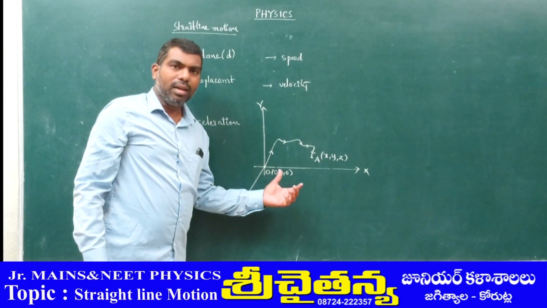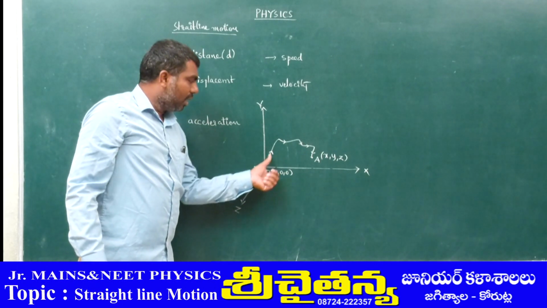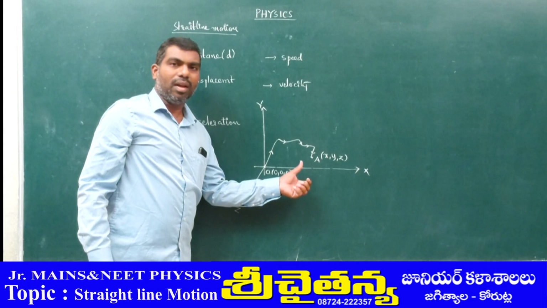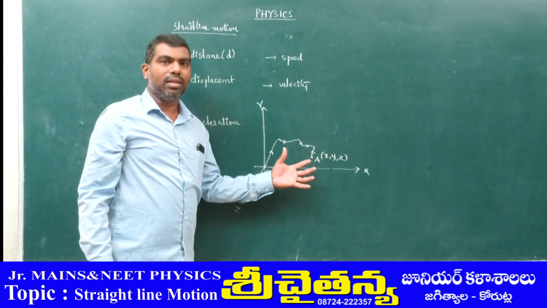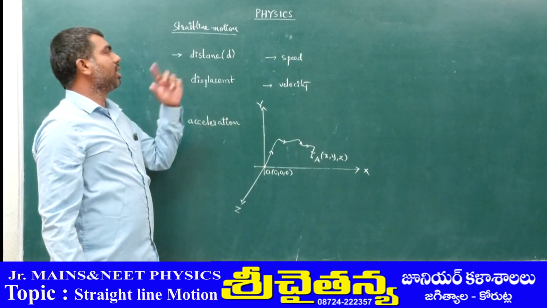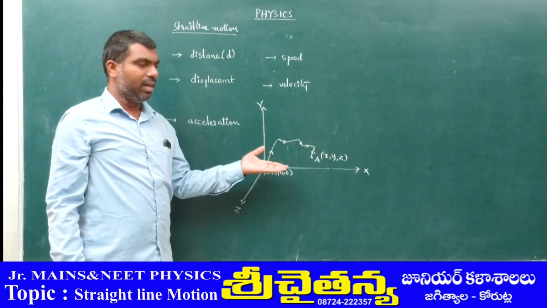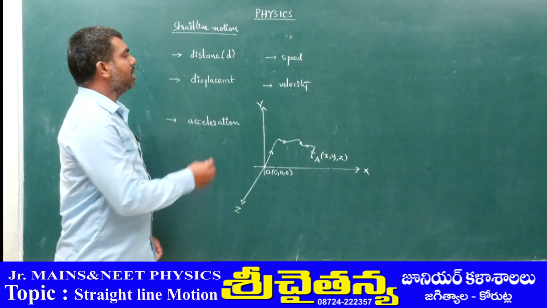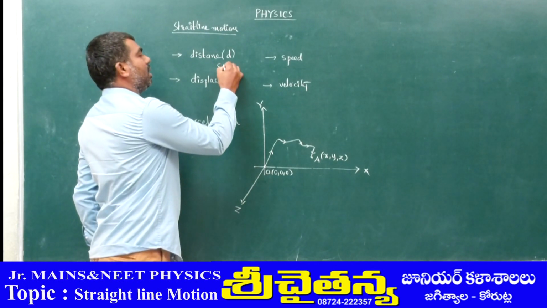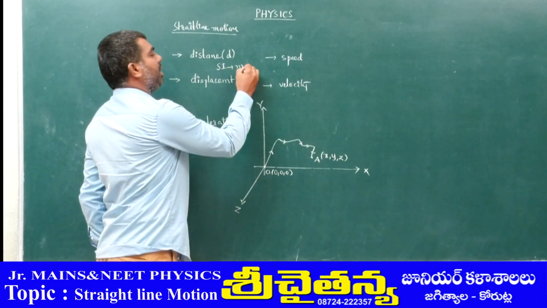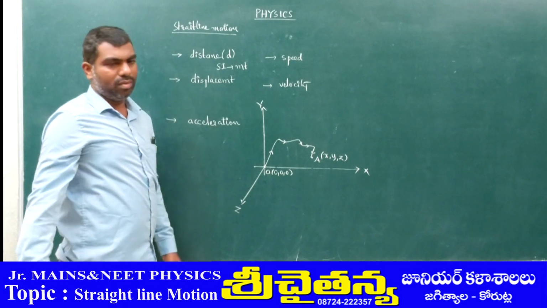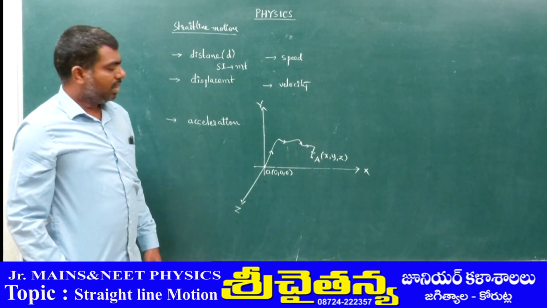Once again, the length of the path on which the body traveled is called distance. Of course, distance is a scalar quantity. It is independent of direction, and its unit is the meter in the SI system. Mostly we use the SI system only.